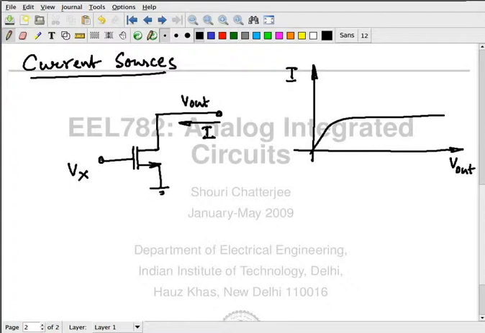Now, if you want to use this MOSFET as a current source, what is a current source? It's something that carries a constant amount of current. So, if I want to use this MOSFET as a current source, then what do I have to do? What do you mean by bias in saturation?